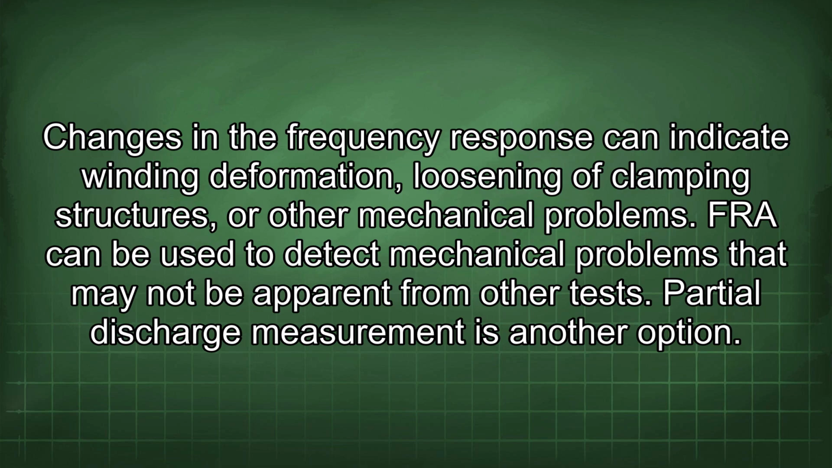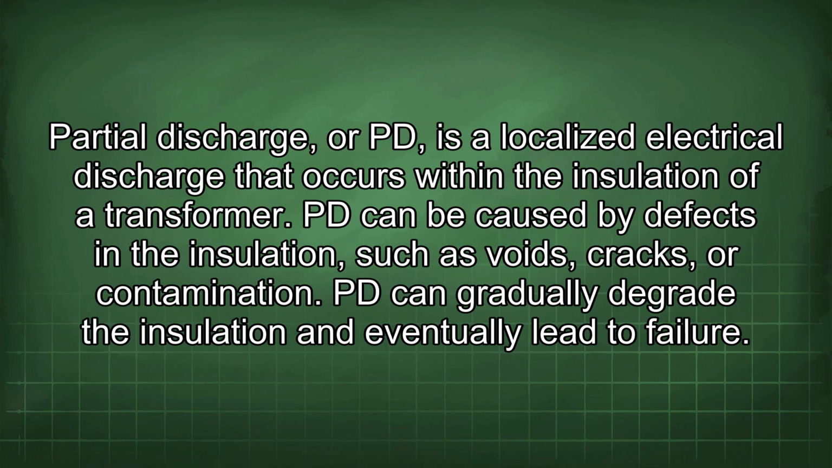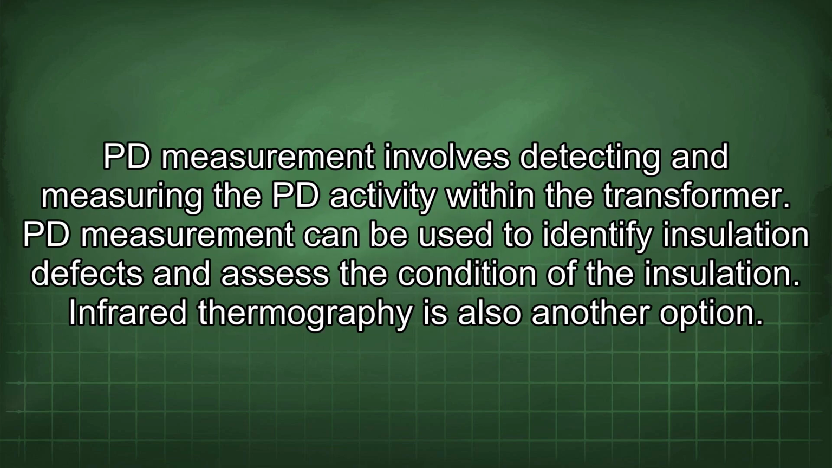Partial discharge measurement is another option. Partial discharge, or PD, is a localized electrical discharge that occurs within the insulation of a transformer. PD can be caused by defects in the insulation such as voids, cracks, or contamination. PD can gradually degrade the insulation and eventually lead to failure. PD measurement involves detecting and measuring the PD activity within the transformer. PD measurement can be used to identify insulation defects and assess the condition of the insulation.